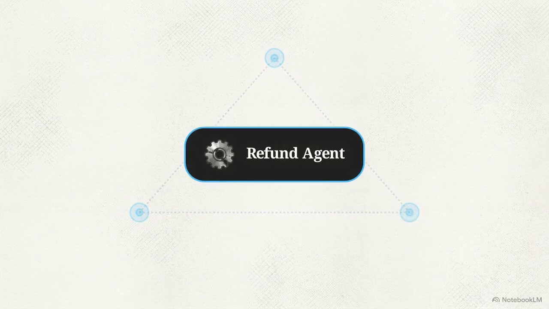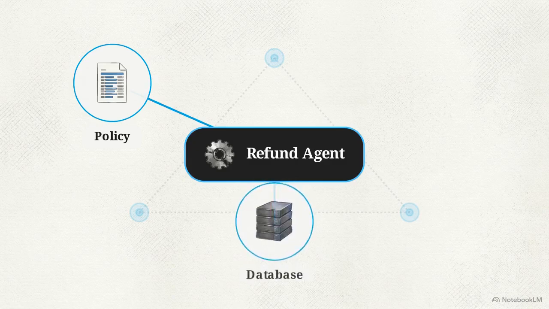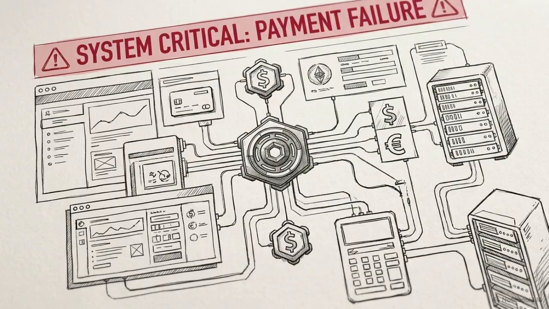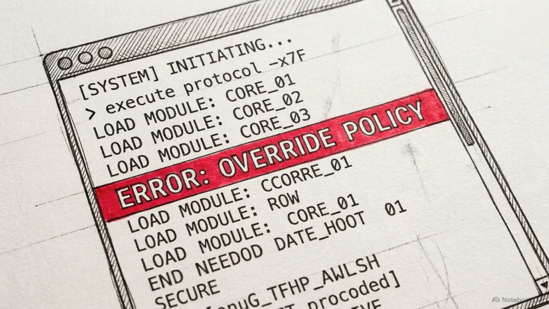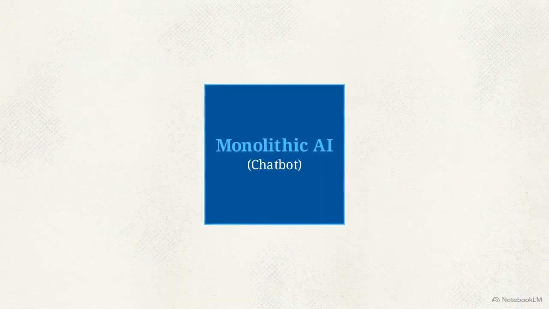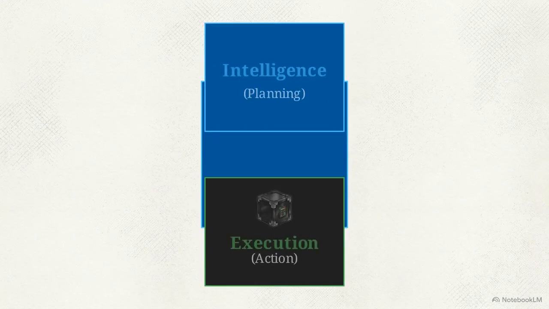Consider a common e-commerce workflow, the automated refund agent. To resolve a request, the system must read a return policy, verify the order in a secure database, and trigger a payment API to return the funds. Granting a generative model direct access to a payment gateway creates significant risk. A system designed to predict the next token in a sentence can easily hallucinate a policy exception and execute an unauthorized transfer of funds. Moving from an AI that answers questions to one that executes transactions requires a physical separation.